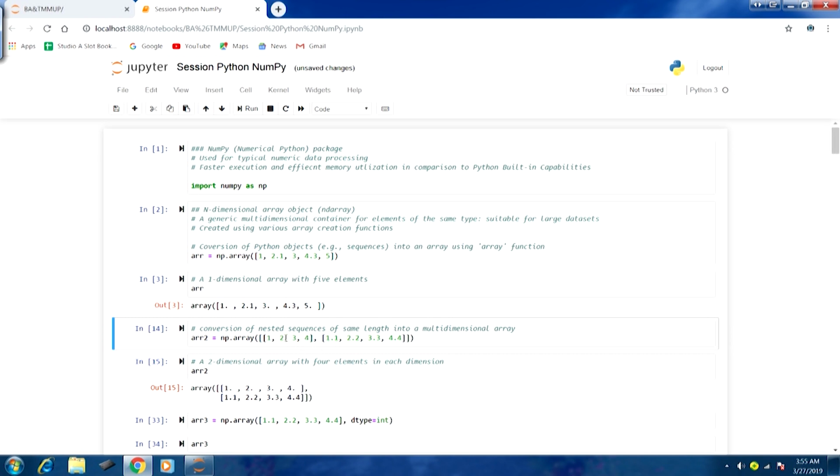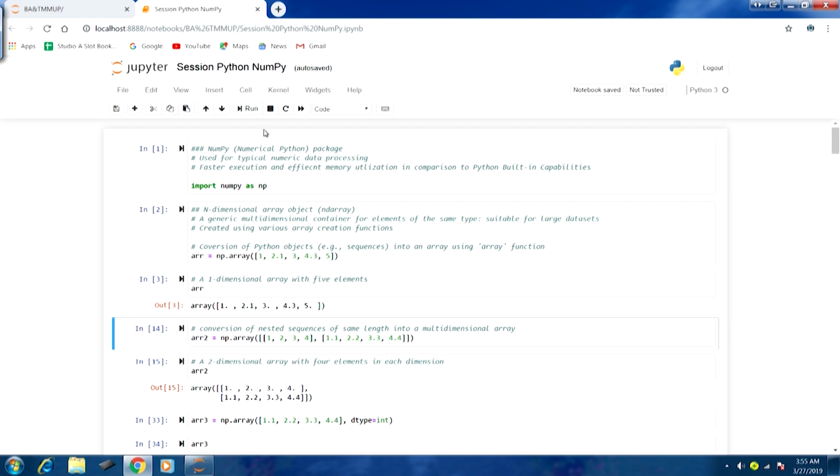You can see 4 elements in each of these lists: 1, 2, 3, 4 in the first list, then 1.1, 2.2, 3.3 and 4.4, 4 elements in the second list. This particular list can actually be used to create a 2-dimensional array.